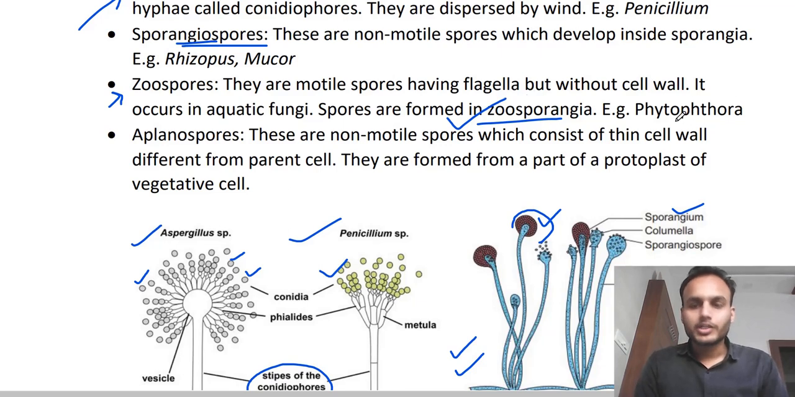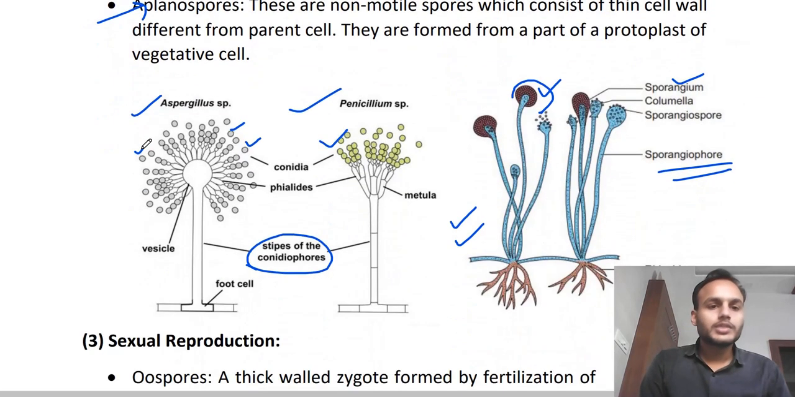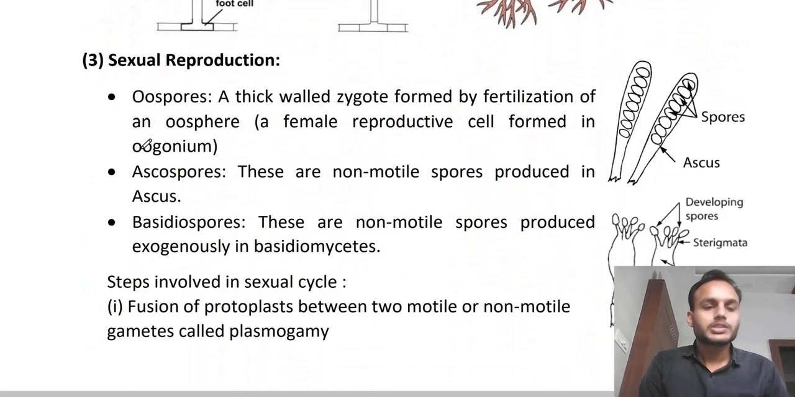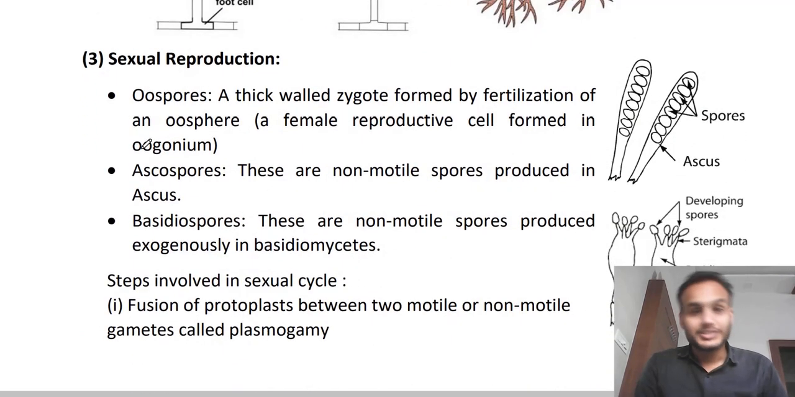An example is Phytophthora. We will see the zoospore structure in the life cycle that we're going to study further. In just two or three minutes it will come. In the life cycle also we will study about this. Next are the aplanospores. These are also non-motile spores having a thin cell wall different from the parent cell. Okay, so these were some of the spores I have discussed that are produced in fungi.